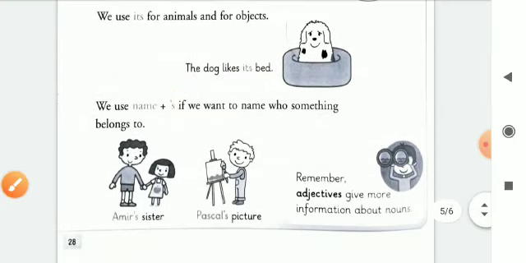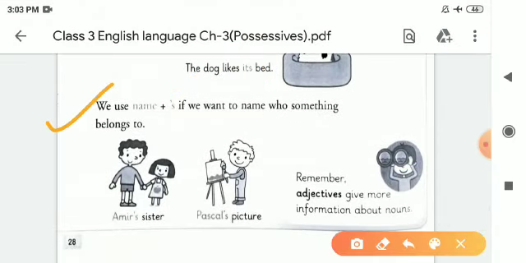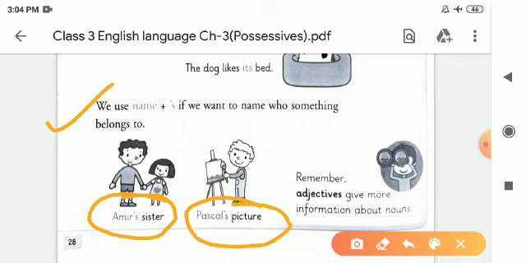After that, we use name plus apostrophe s if we want to name who something belongs to. So if we are taking any name which belongs to something, we will write like this: Amir's sister. As you can see, Amir is a noun here and is singular also, that's why we are putting apostrophe s. Pascal's picture. Pascal is also a noun here and this is singular, that's why we are putting apostrophe s. Remember, adjectives give more information about nouns.